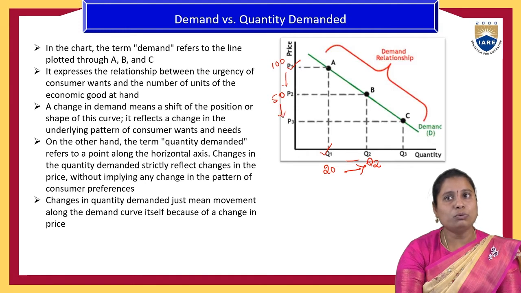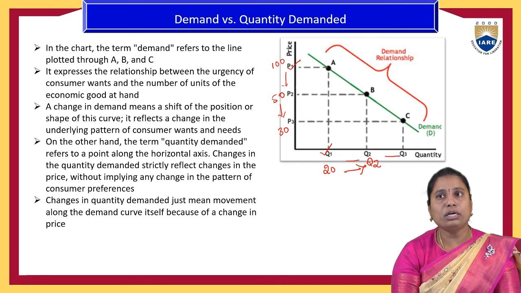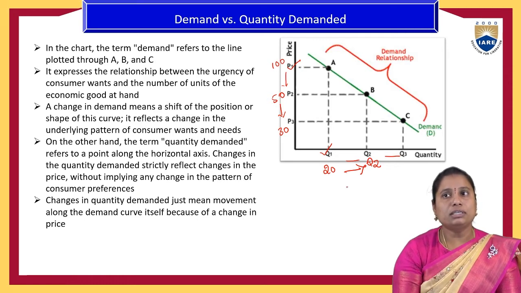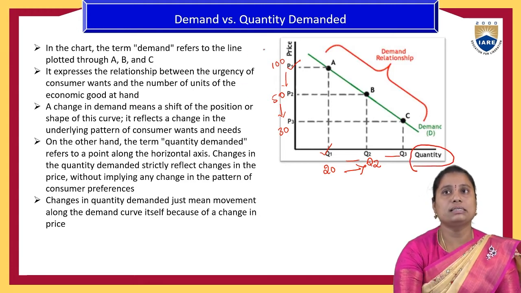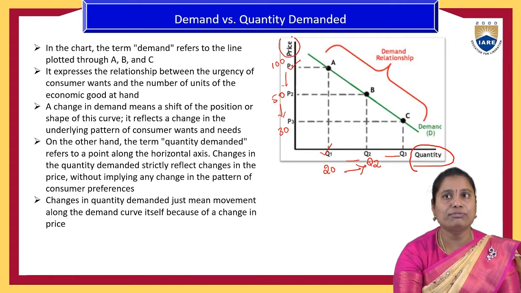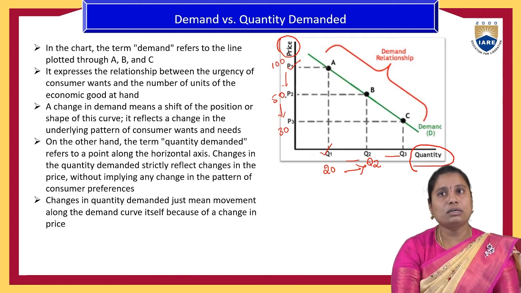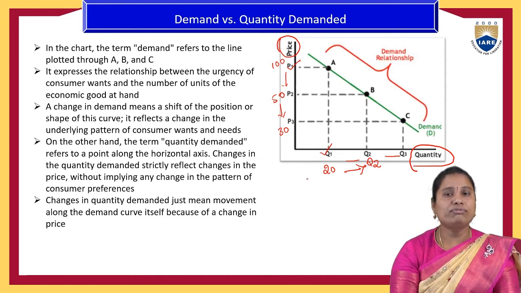Again, if the price of that one is reduced, let us say to 30, there is a chance of purchasing a greater quantity. On the x-axis we have the quantity demanded for a product, and on the y-axis we take the determinant factor of the demand. That is the relationship between the determinant factors and the quantity demanded of a product. This phenomenon is called the law of demand.